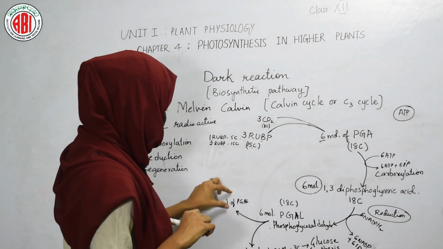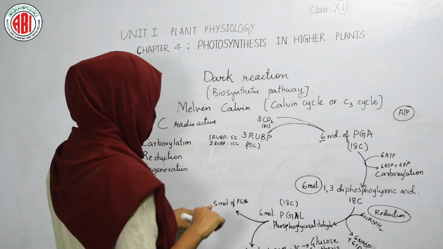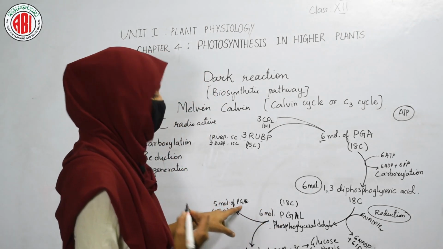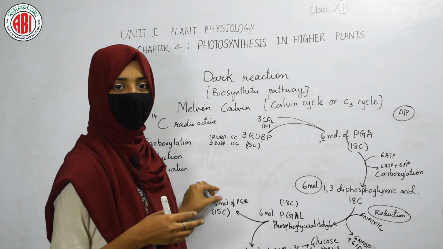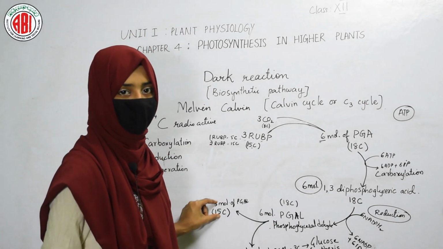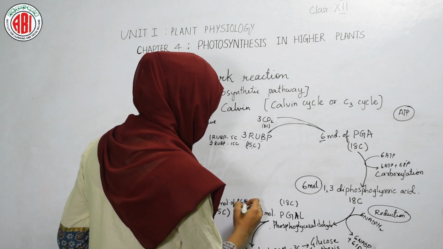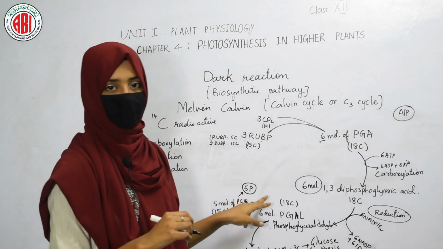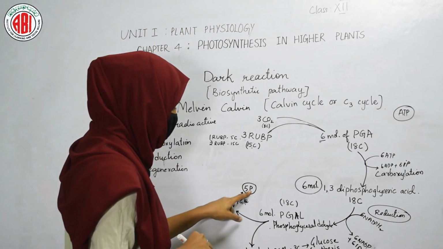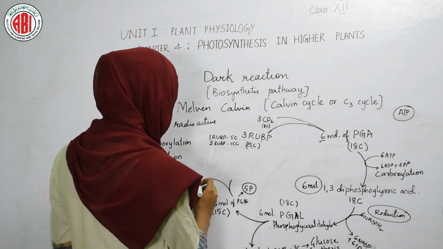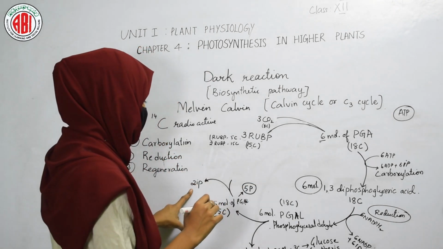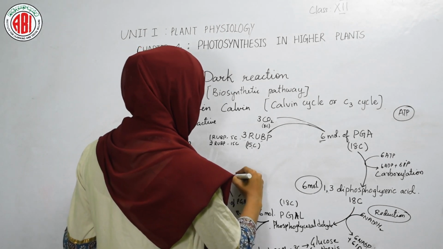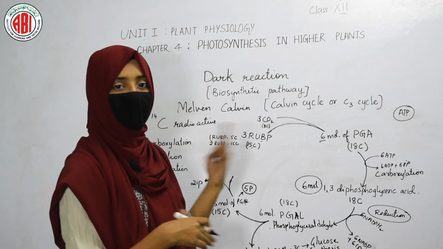Now the remaining 5 molecules of phosphoglyceraldehyde: as we are having 5 molecules, each containing 3 carbon, we will have 15 carbons now. And these will have 5 phosphate groups, 15 carbons and 5 phosphate groups. Out of these 5 phosphate groups, 2 phosphate groups are released in the form of inorganic phosphate. Now the remaining is 3 phosphates, and these 3 phosphates participate in other reactions.